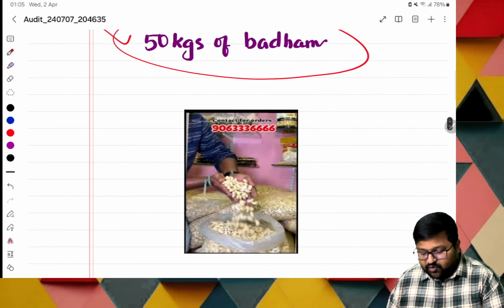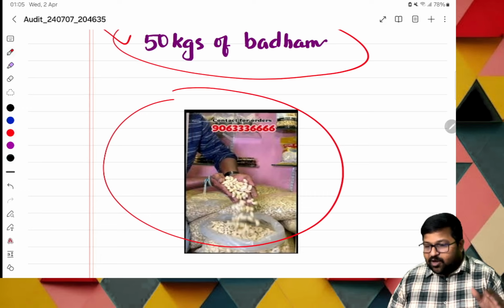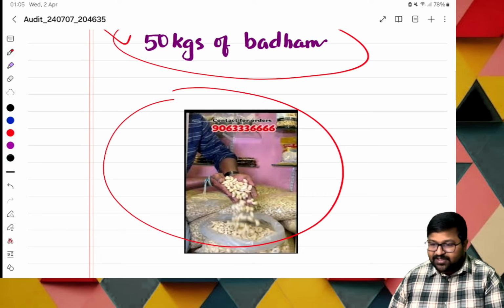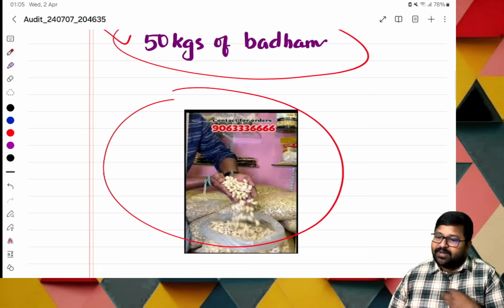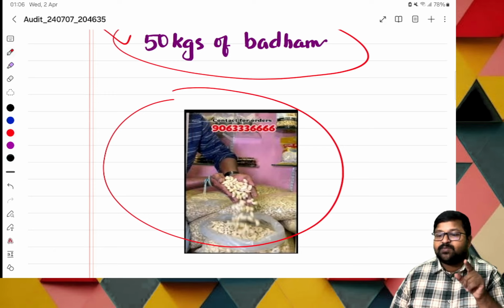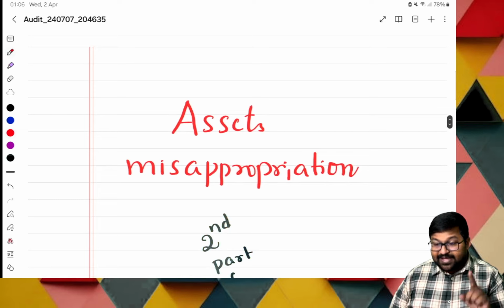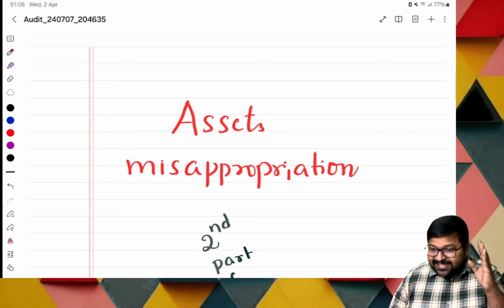Next, immediately, what will he do? He will start his own shop. So we are selling badam online. Sir, normally he can do it. He can go for sales and all. But is it purchased from his own money or taken from the organization? Taken from the organization with permission or without permission? Without permission. This is nothing but theft. Nothing but what? Asset misappropriation. Whose assets? Organization assets.